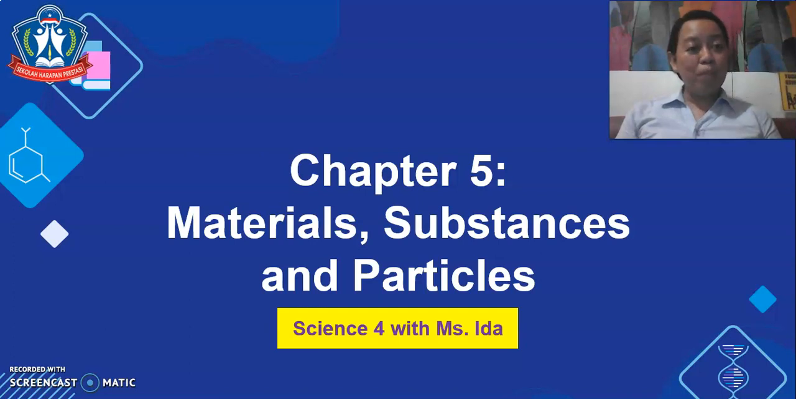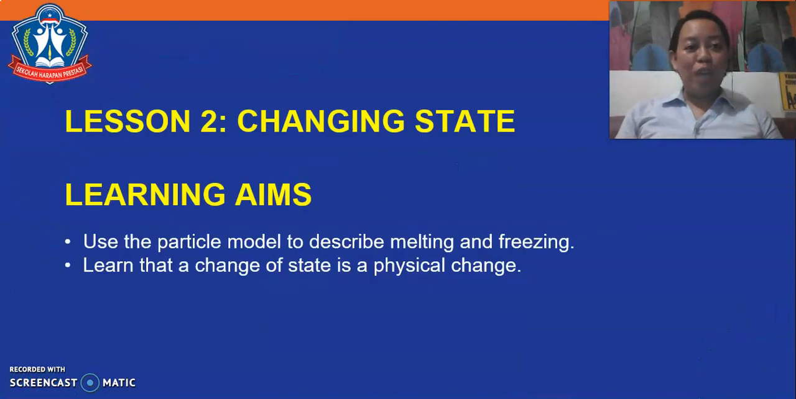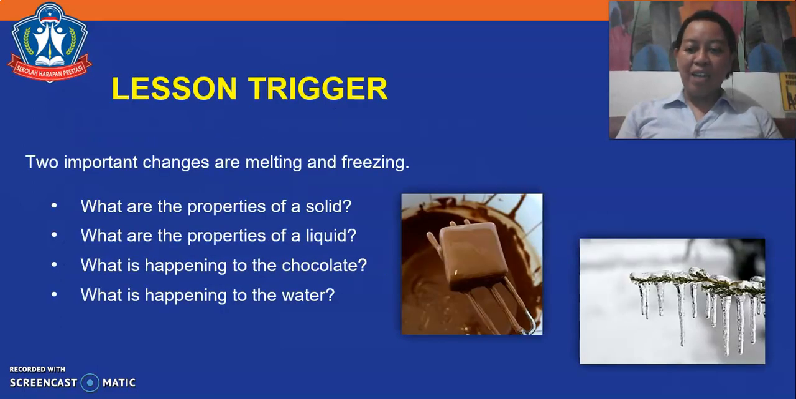We are still on Chapter 5, Materials, Substances, and Particles. Are you ready to learn Lesson 2 and 3? Let's get started! For Lesson 2, Changing State, our learning aims are the following. Use the particle model to describe melting and freezing. Learn that a change of state is a physical change.